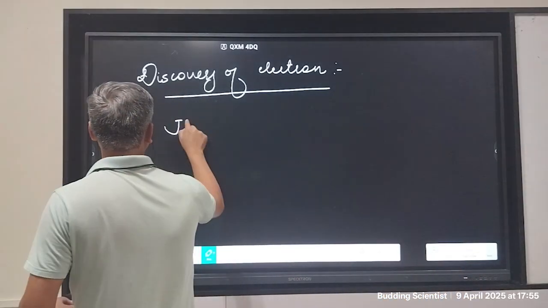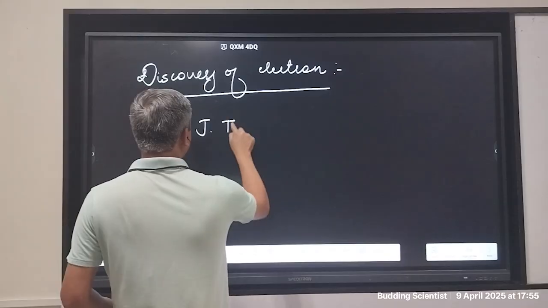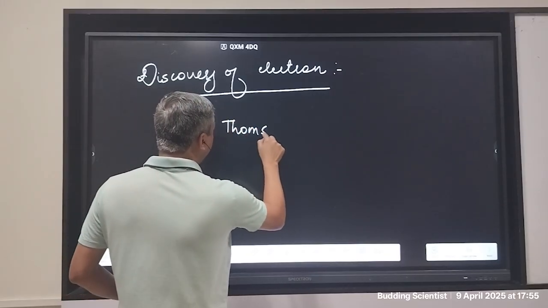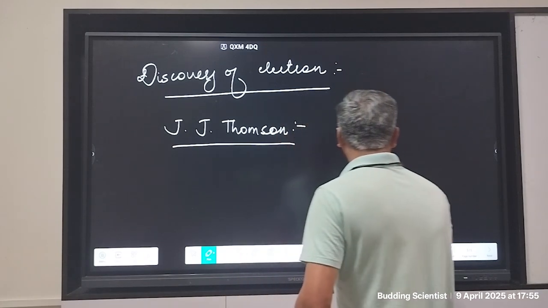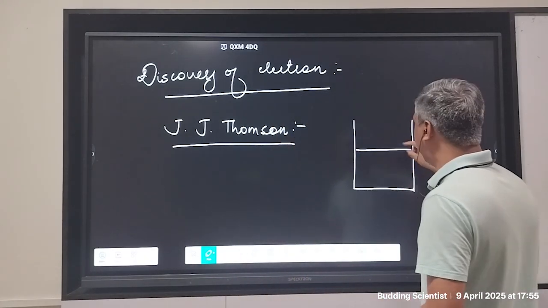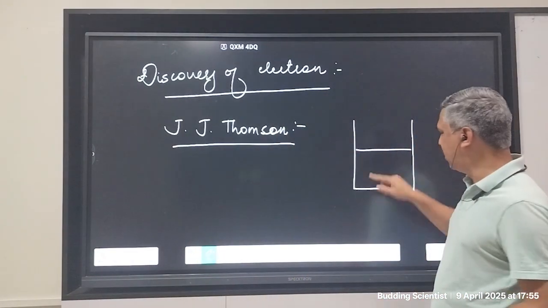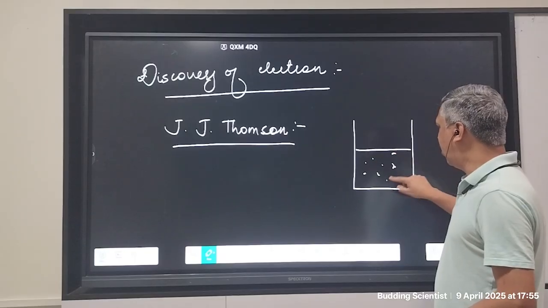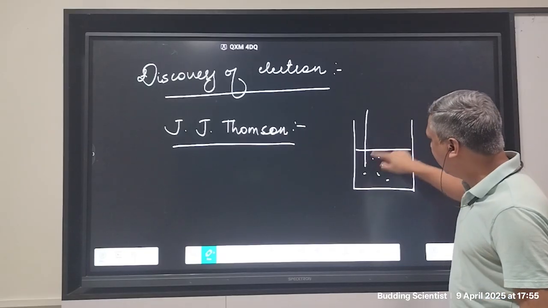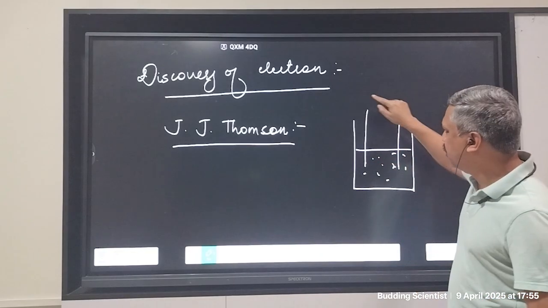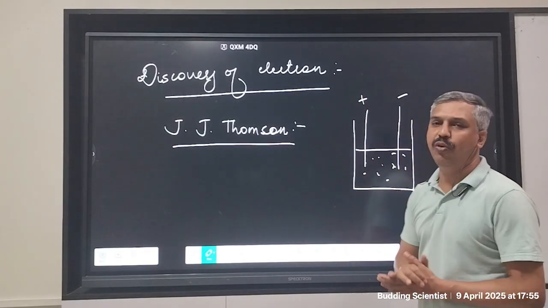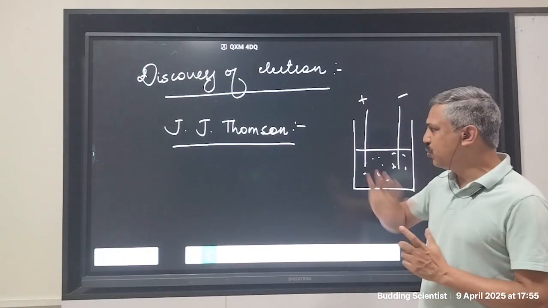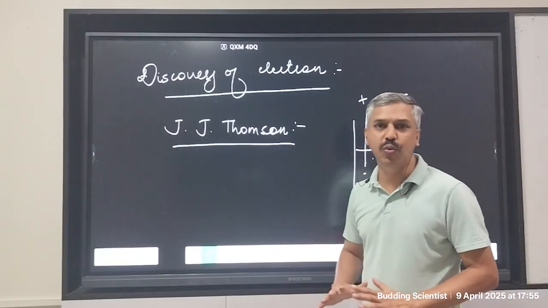J.J. Thomson already knew that if water is mixed with some electrolyte like salt or acid, and then you have two different electrodes, one positive and the second negative, then current can flow inside the water. This was something J.J. Thomson knew.